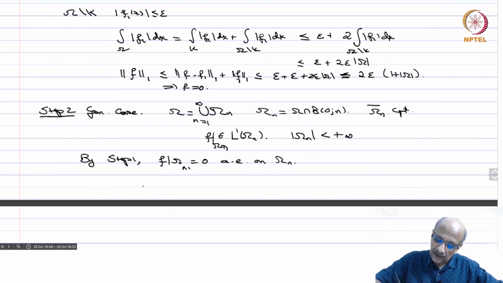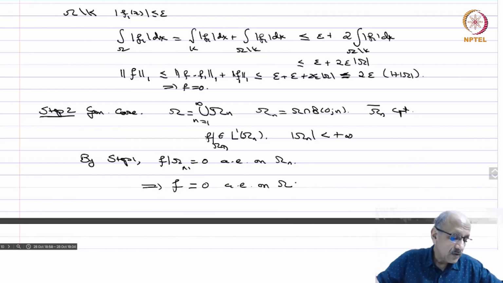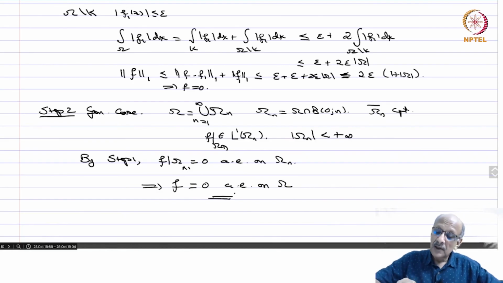Then f equals 0 almost everywhere on omega, because the only sets where it is not 0 are the En, which have measure 0, and a countable union of sets of measure 0 is again a set of measure 0. Therefore this proposition is completely proved.